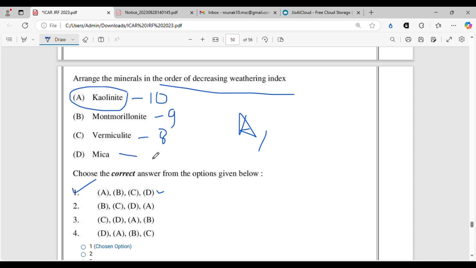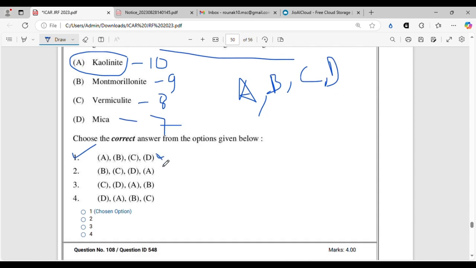So mica can be 4, or if we consider muscovite, it can be 7, and 10 angstrom mica is also 7. So overall we can take the average as 7 only. They have asked 4 consecutive mineral names, as you can see, 7, 8, 9, 10, so the sequence will be 10, 9, 8, 7. All right. So A, B, C, D, option 1 is the correct option.